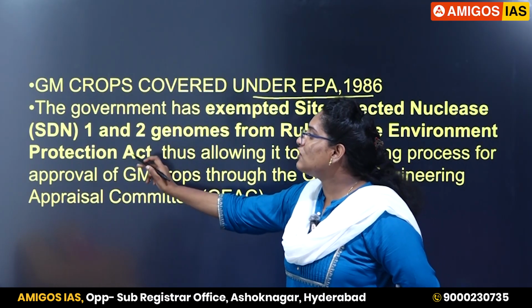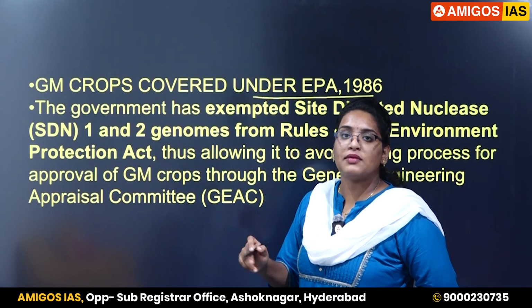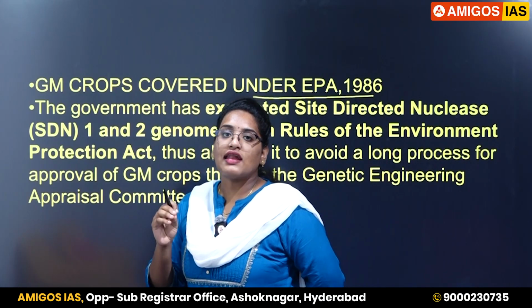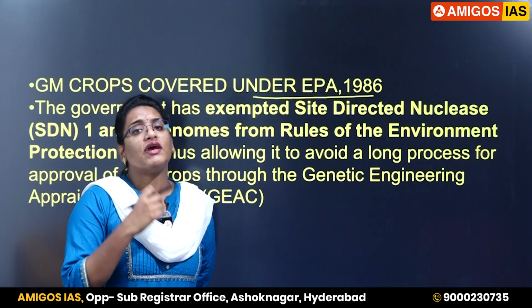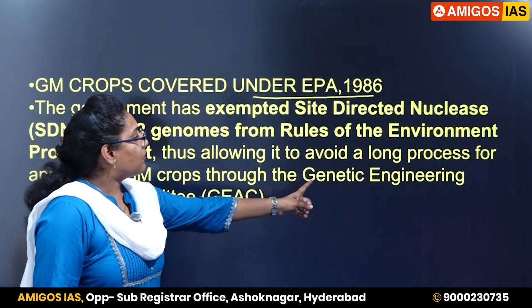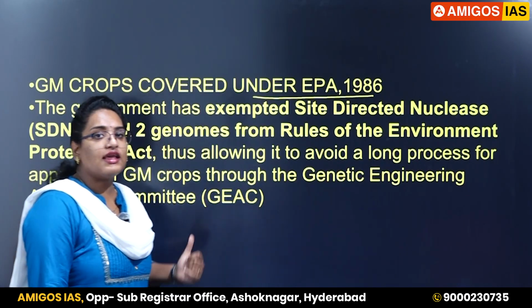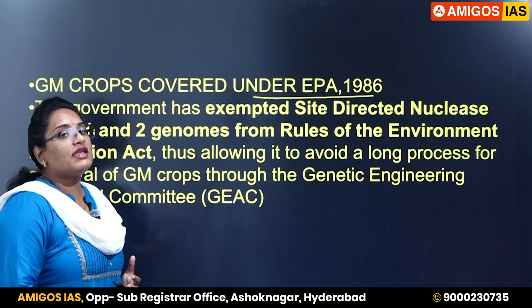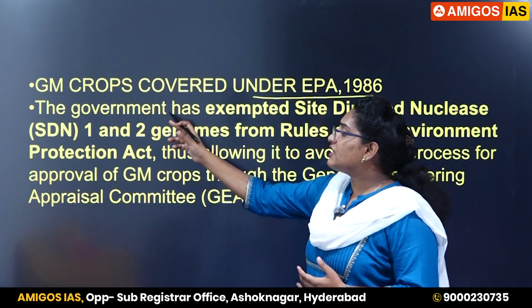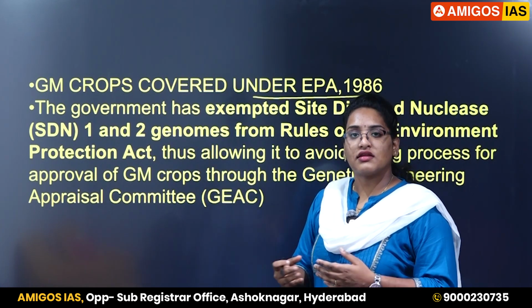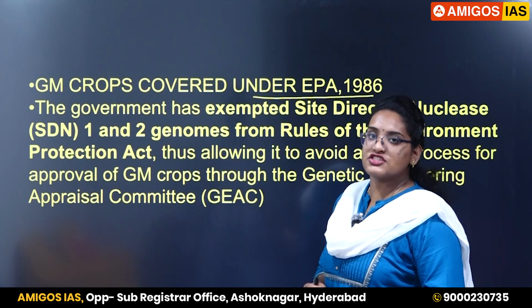That's why SDN1 and SDN2 technology based interventions are out of your Environmental Protection Act of 1986.